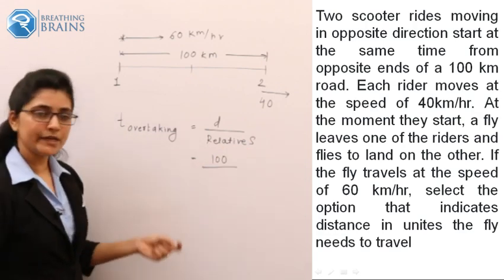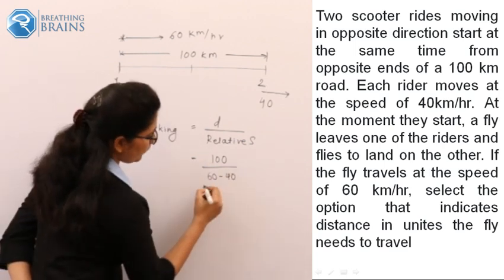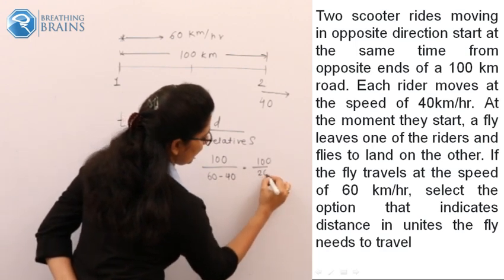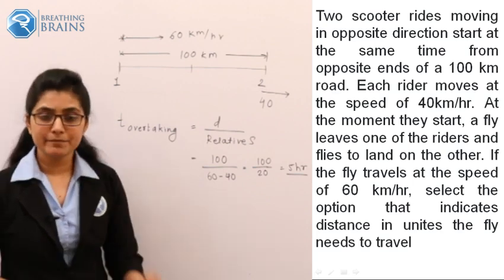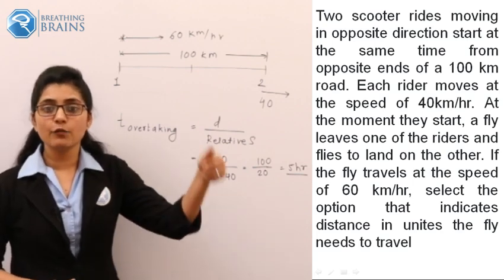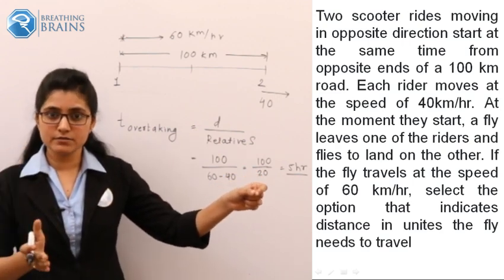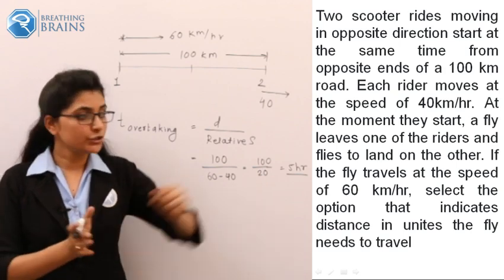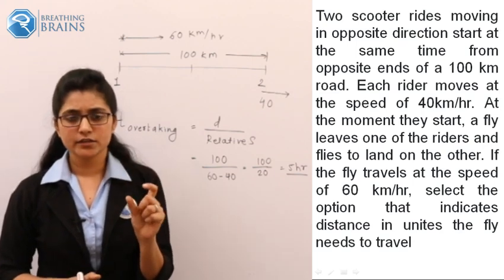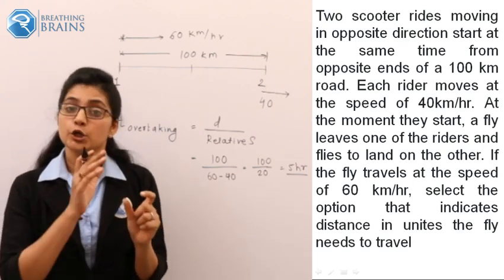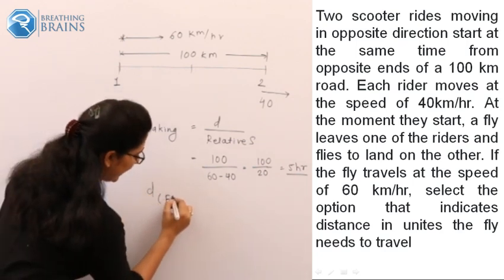So what is the relative speed? It should be 60 minus 40. So actually it is 100 upon 20, and it should be 5 hours. What does the 5 hours denote? It means the next 5 hours required by the fly, when she leaves one bike rider or one scooter, to reach the next scooter. Okay, so is this time required? Is this time asked in the question? No, they asked you about the distance traveled by the fly.